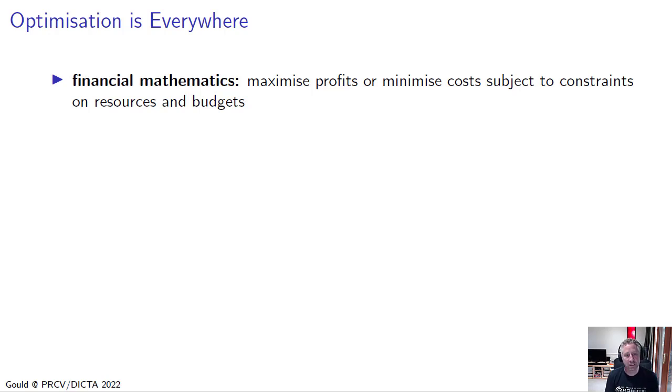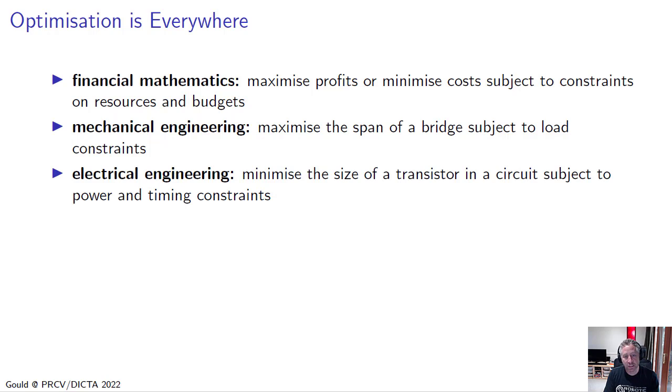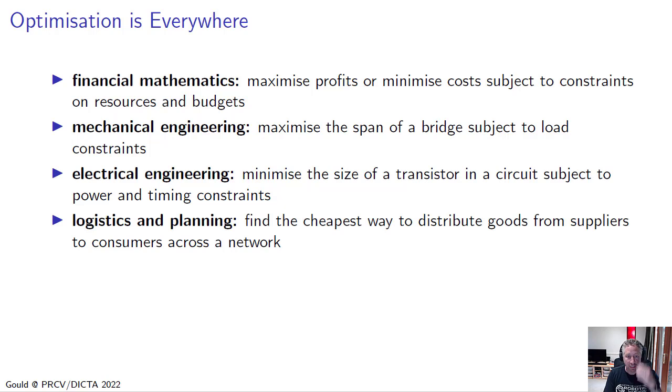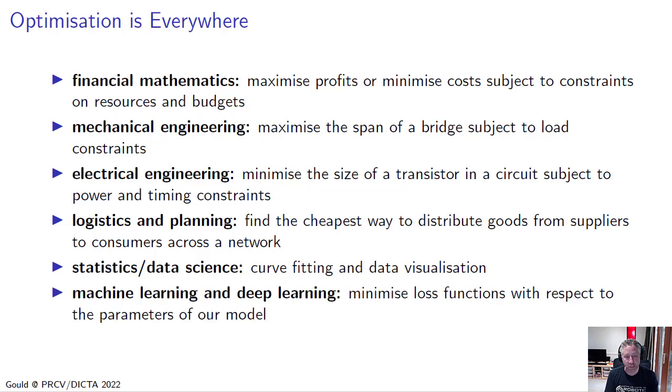In financial mathematics, we look to maximize profits or minimize costs, subject to constraints on resources or budgets. In mechanical engineering, we do things like maximize the span of a bridge, subject to load constraints. In electrical engineering, we want to minimize the size of a transistor in a circuit, subject to power and timing constraints. In logistics and planning, we want to do things like find the cheapest way to distribute goods from suppliers to consumers across a network. In statistics and data science, we use optimization for curve fitting and data visualization. And of course, in machine learning and deep learning, what we want to do is minimize loss functions with respect to the parameters of our models.